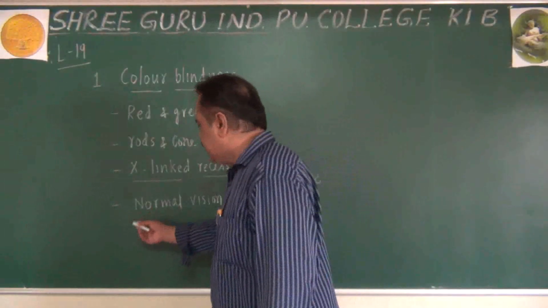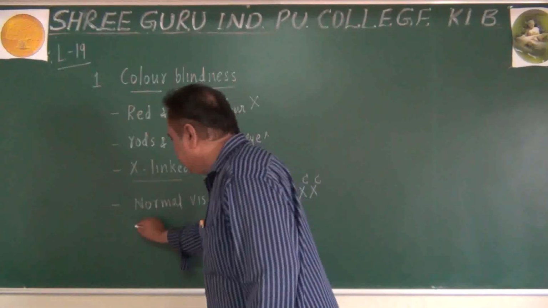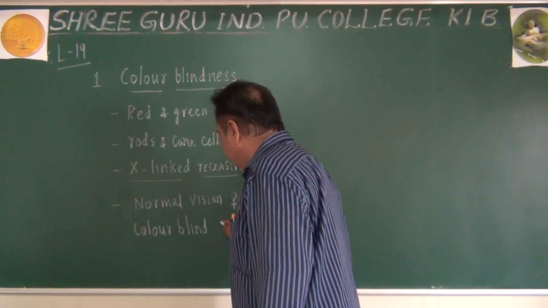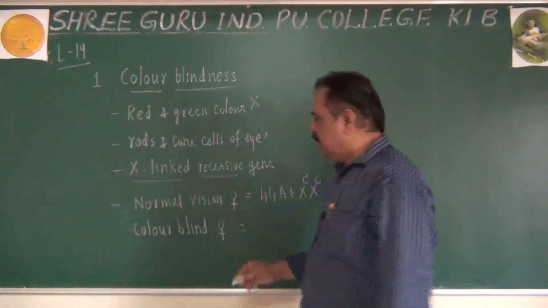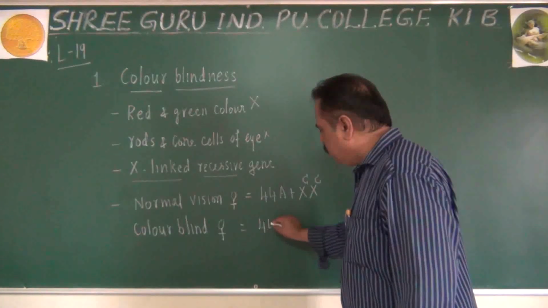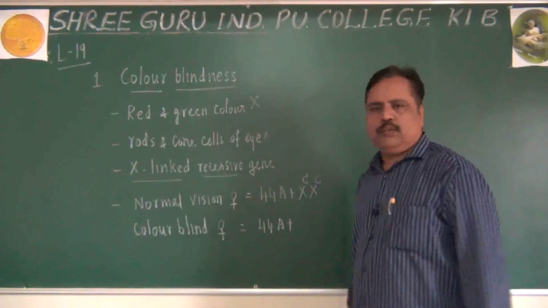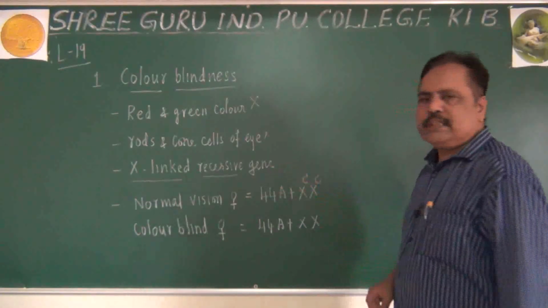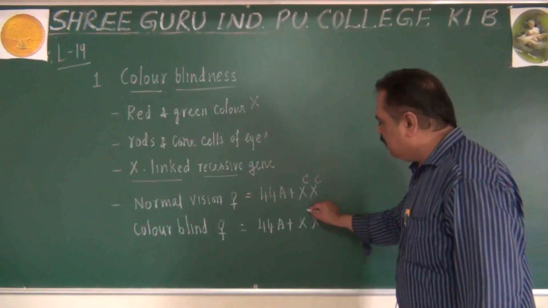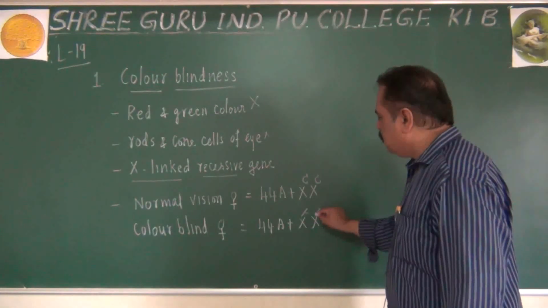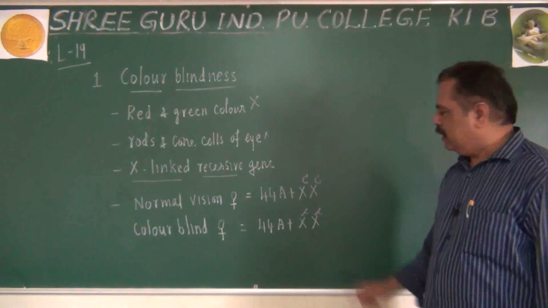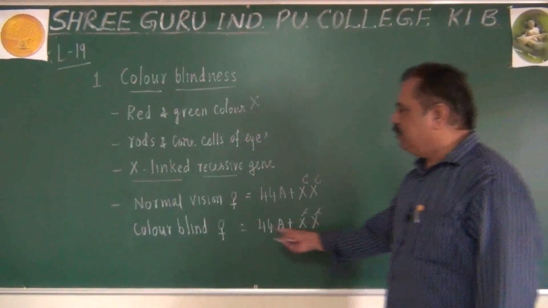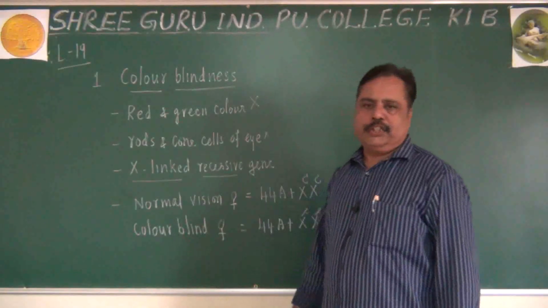When a woman becomes colorblind, what will be her genotype? She will also have 44 autosomes, no change in the autosomes. But in the allosomes, there are 2 X chromosomes, each one having the small c gene. Remember this point. When a woman has 2 small c on her X chromosomes, she will suffer from colorblindness.